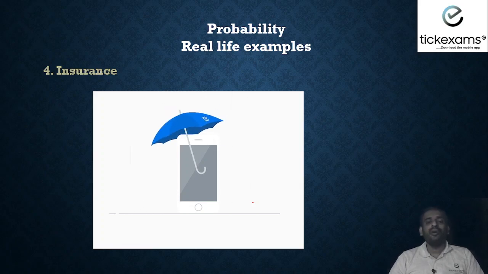So we want to cover the risk. We know there is a risk, so to cover the risk, we buy insurance. It could be life insurance, health insurance, property insurance, or mobile insurance. Nowadays mobile insurance is very common because the chances of the mobile getting damaged or stolen are very high. So to prevent that risk, we buy insurance. So in insurance also the concept of probability works.